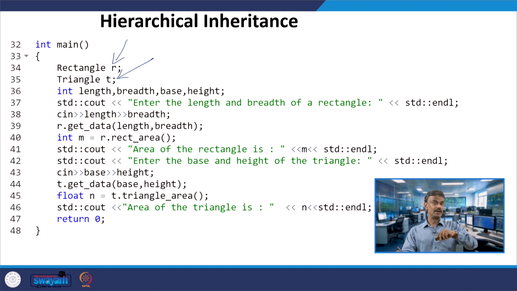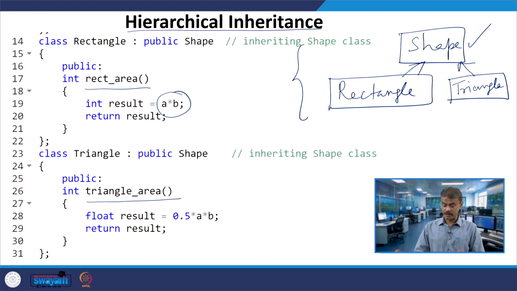It asks you to enter the length and breadth of a rectangle. When you do this, you are taking the length and breadth as input from the user, at line number 38, and the object R that you created under rectangle.